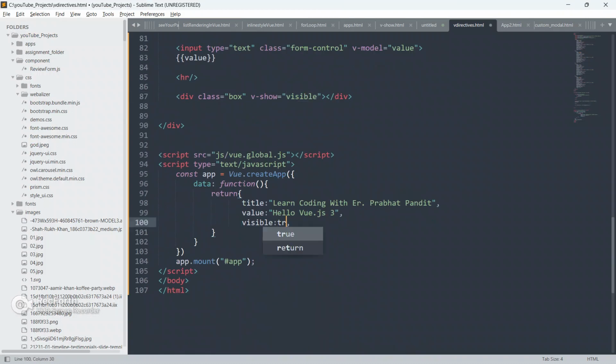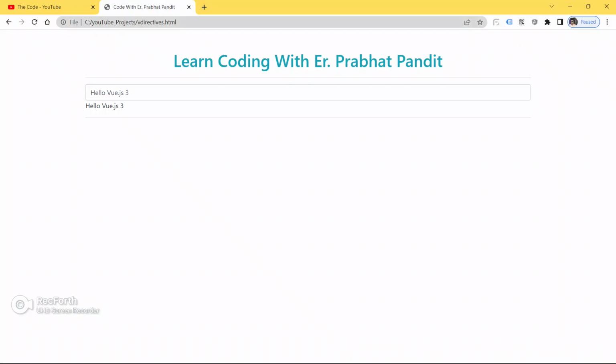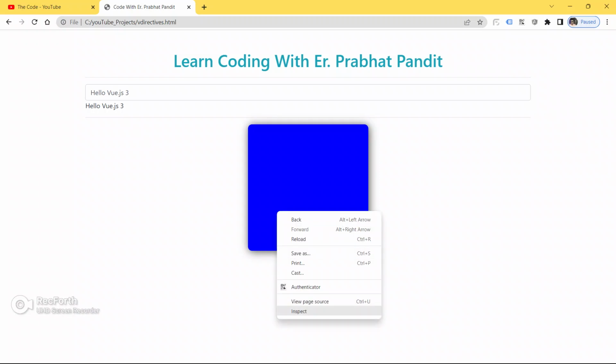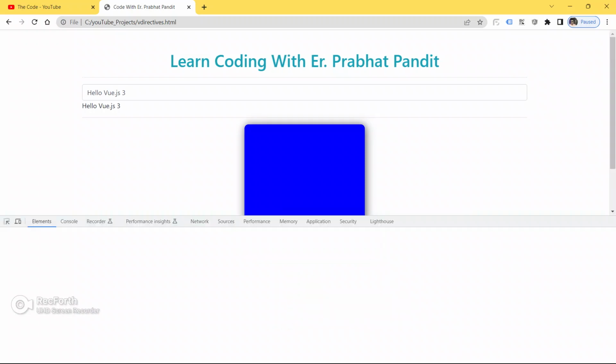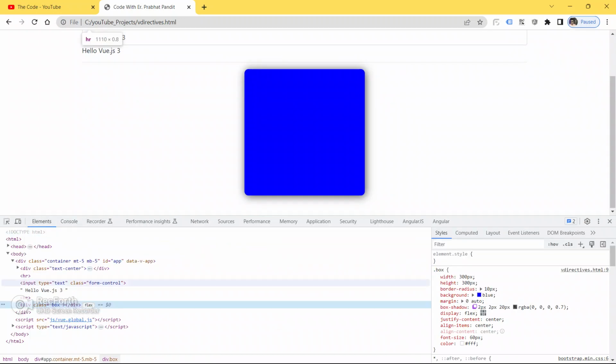As of now VShow is false, so let me just give it true. Save your code, go to the browser and refresh your page. See, now VShow is true, that's why we are able to see this box.